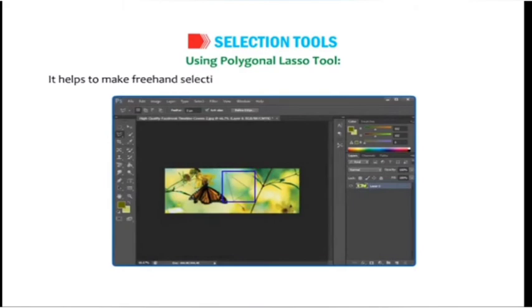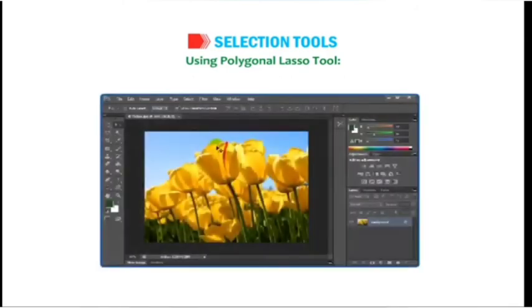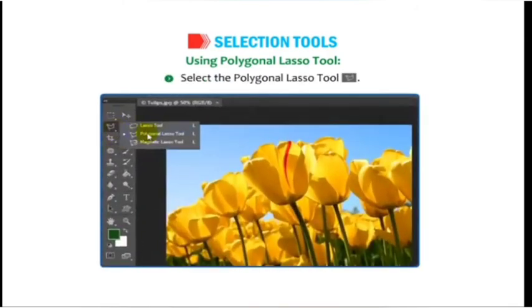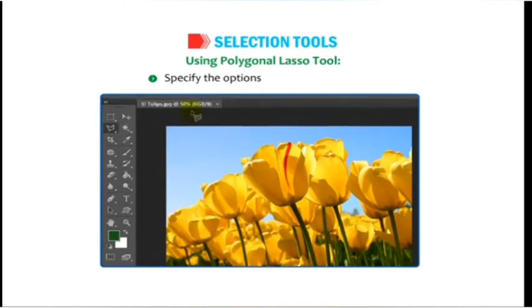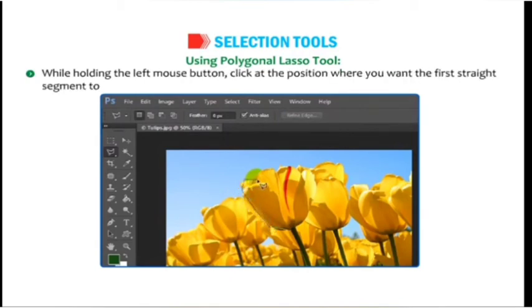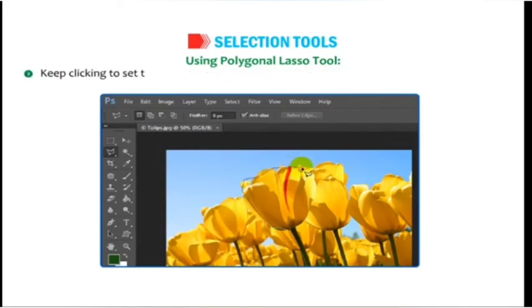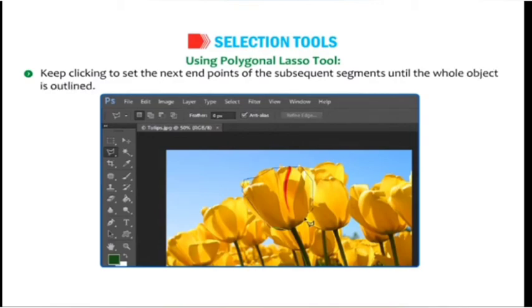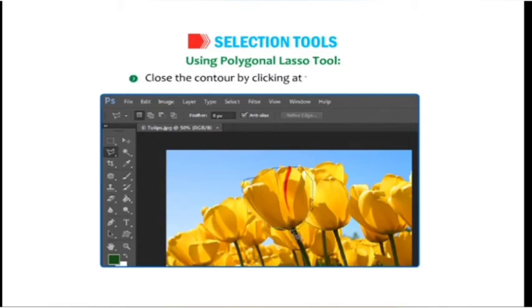Using polygonal lasso tool. It helps to make freehand selections, but its contour is made up of straight segments. Select the polygonal lasso tool. Specify the options using the options bar. Click once on the image at any point near the object to be outlined. While holding the left mouse button, click at the position where you want the first straight segment to end. Keep clicking to set the next endpoints of the subsequent segments until the whole object is outlined. Close the contour by clicking at the starting point.